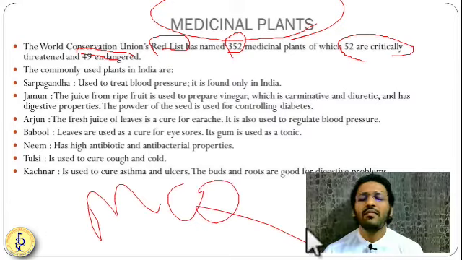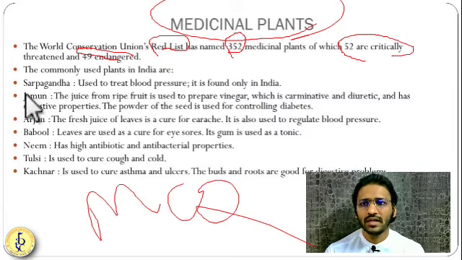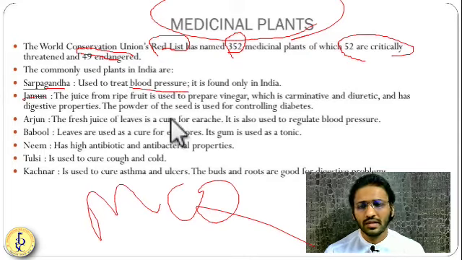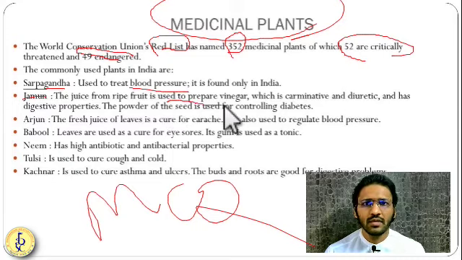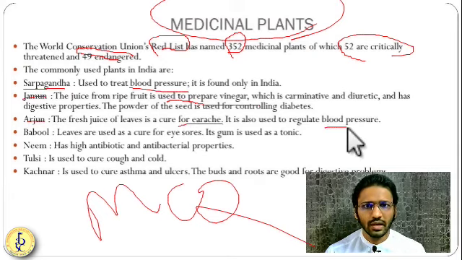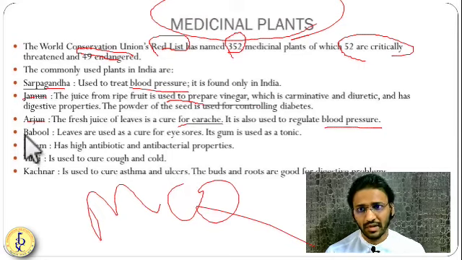They have mentioned the different names of the plants and their usage. Sarpagandha is used for blood pressure. Jamun is used by diabetic people, and vinegar is prepared from this. Arjun is a cure for earaches. It is also helpful for blood pressure, and I think it is used for skin disease as well.